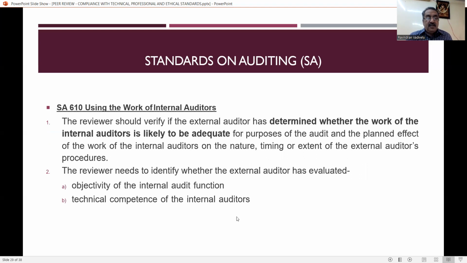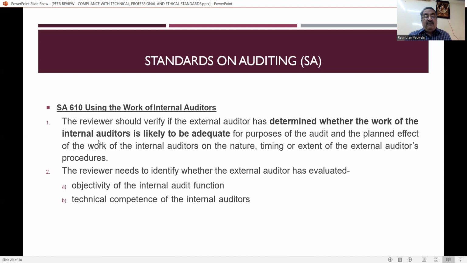SA 610, that is using the work of internal auditors. So it is a clear indication that the auditor may use the services of the internal auditor, but to what extent they have relied, everything has to be clearly documented by the auditor, and the same has to be verified by the reviewer.